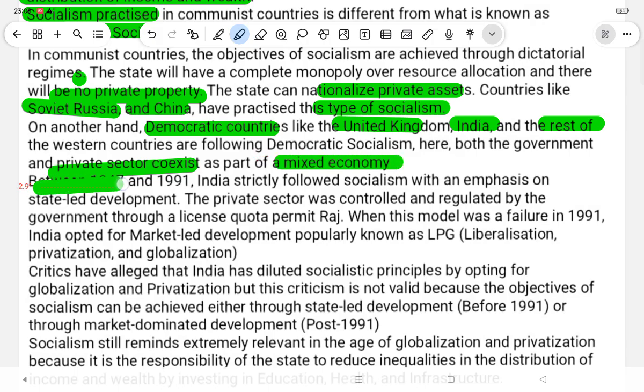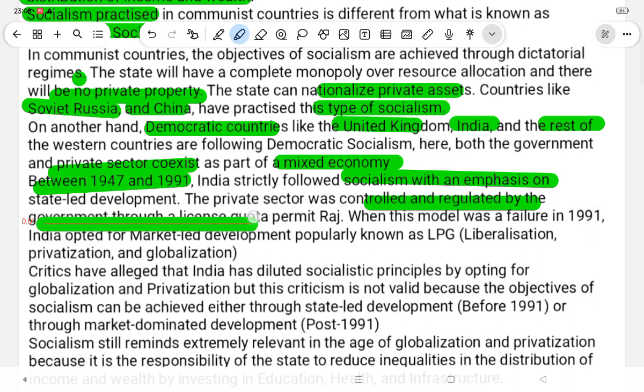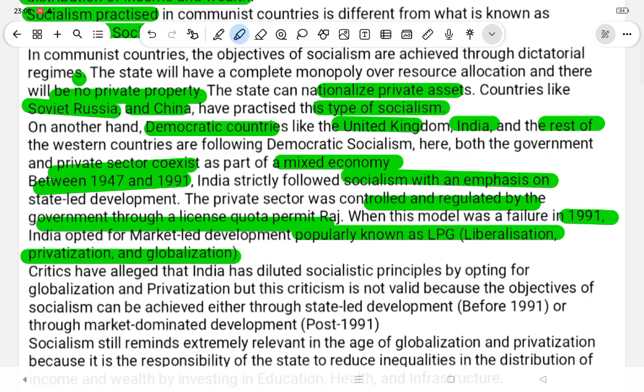Between 1947 and 1991, India strictly followed socialism with an emphasis on state-led development. The private sector was controlled and regulated by the government through the license quota permit raj. When this model failed in 1991, India opted for market-led development, popularly known as LPG: liberalization, privatization, and globalization.